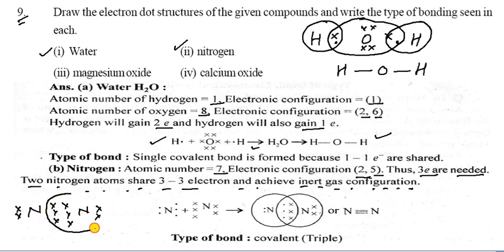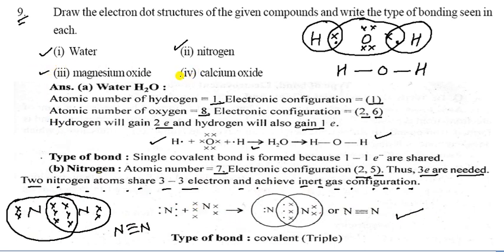Now they share like this, and they share like this, and they form a triple covalent bond. It is given here, you can write in your copy also. So it is the nitrogen structure. So that is the structure of nitrogen.